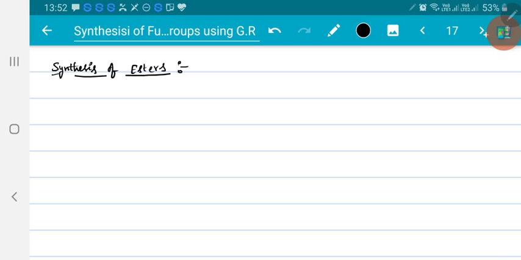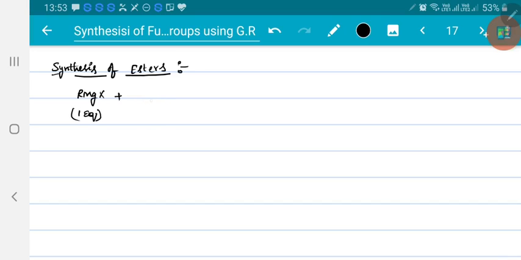So here, instead of preparing tertiary alcohols, we need to stop the reaction. To do that, we have to take a controlled, that means measured, quantity of Grignard reagent. If we take only one equivalent of Grignard reagent, and it is allowed to react with